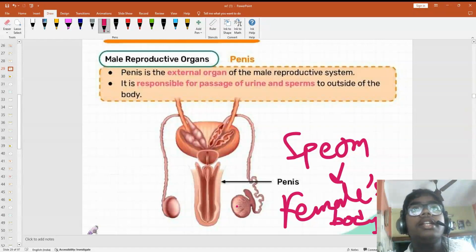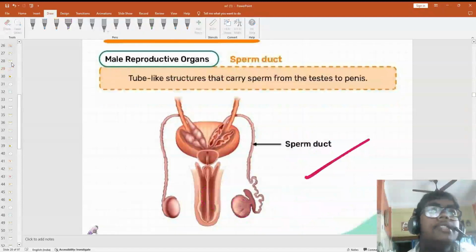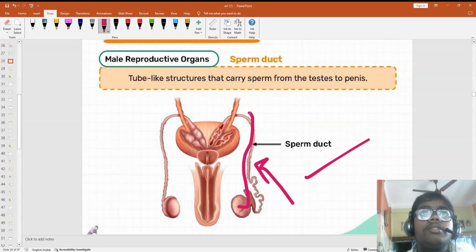Now you can see the testis is here and the penis is here. Who carries the sperm from the testis? That is a tube-like structure called a sperm duct or vas deferens that takes the sperm to the penis, and from the penis it goes out of the body.